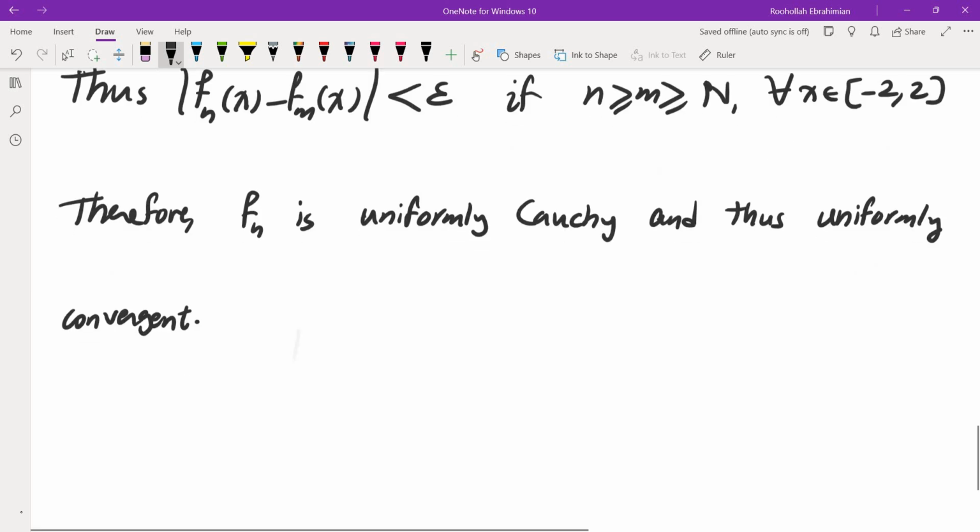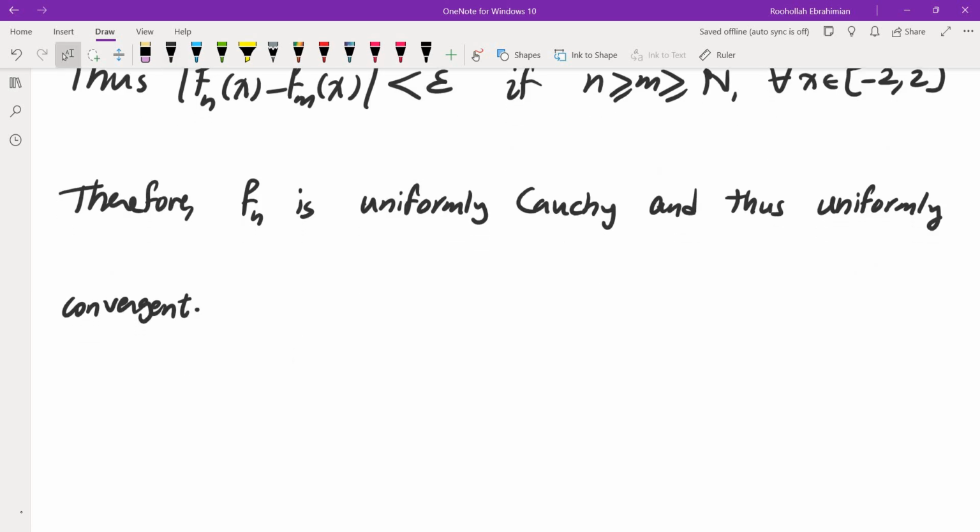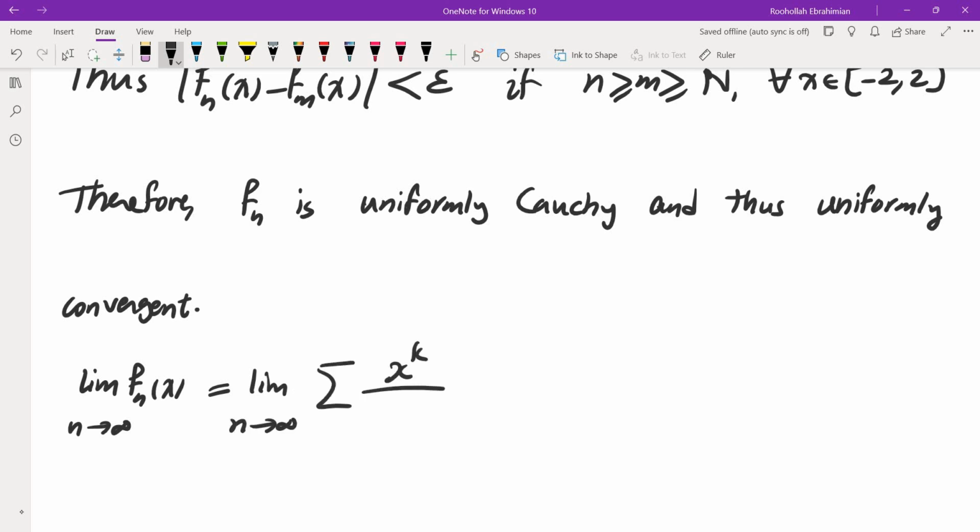So it's uniformly convergent. Now, what is the limit? The limit of fn(x) as n approaches infinity is the limit as n approaches infinity of the sum of x to the k over k squared 3 to the k.